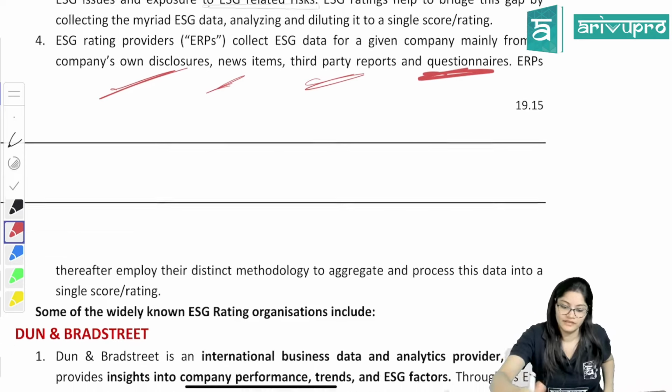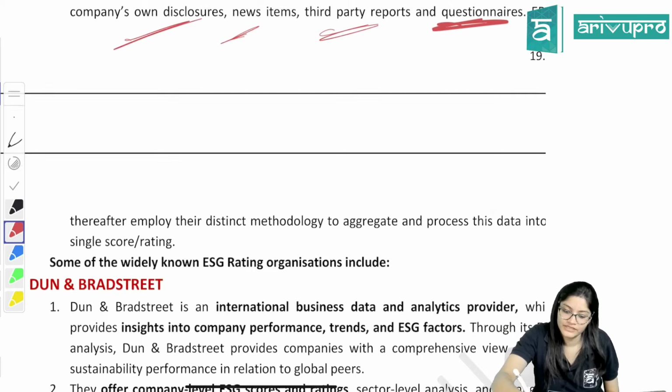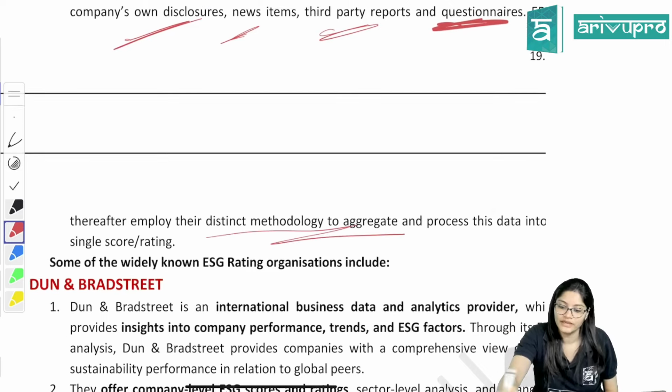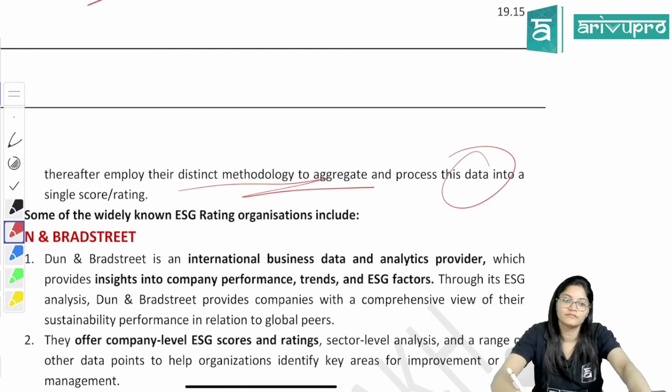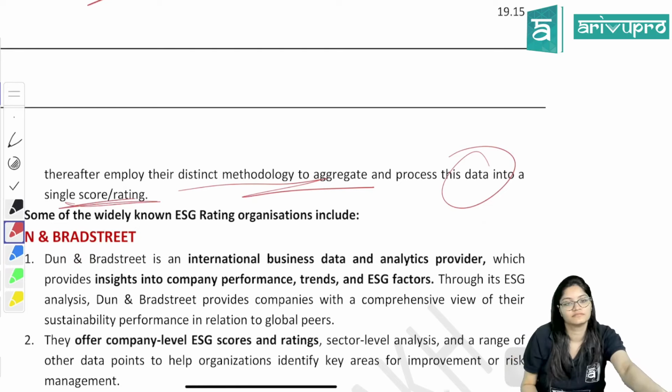Then they employ their distinct methodology to aggregate and process the data. The data they have collected, now they are processing and making into a single rating. Accordingly, they will make a single rating and give you the rating.